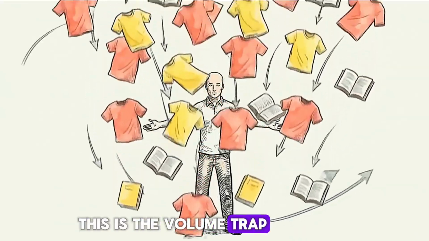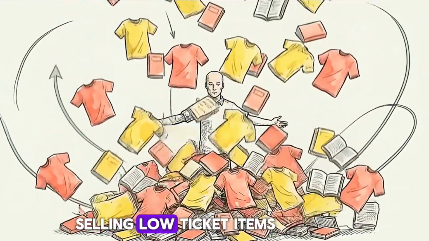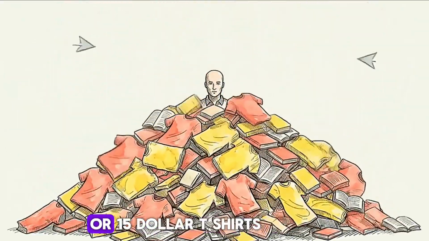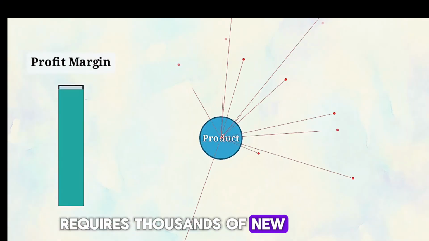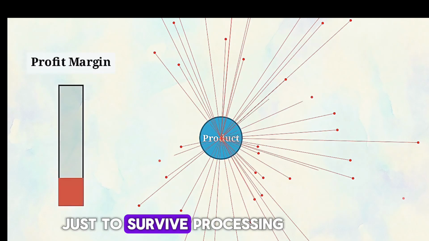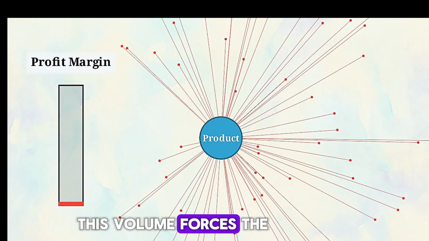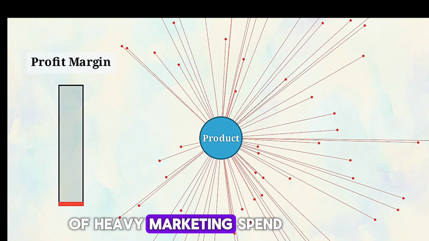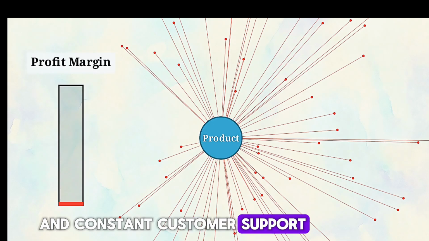This is the volume trap. Attempting to scale by selling low-ticket items like $10 ebooks or $15 t-shirts. Selling low-ticket items requires thousands of new customers every single month just to survive. Processing this volume forces the founder into a cycle of heavy marketing spend and constant customer support.